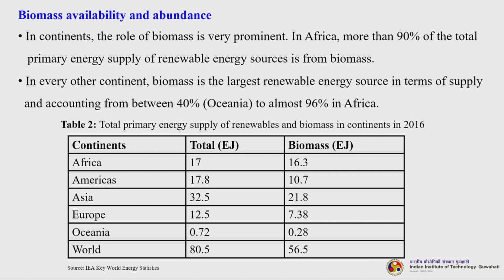In continents, the role of biomass is very prominent. In Africa, more than 90% of the total primary energy supply of renewable energy sources comes from biomass. In every other continent, biomass is the largest renewable energy source in terms of supply, accounting for between 40% to almost 96% in Africa. So, this particular table shows you the biomass fraction from various continents, Africa, Americas, Asia. The biomass is huge almost everywhere. It is more in Asia, okay, followed by Africa.